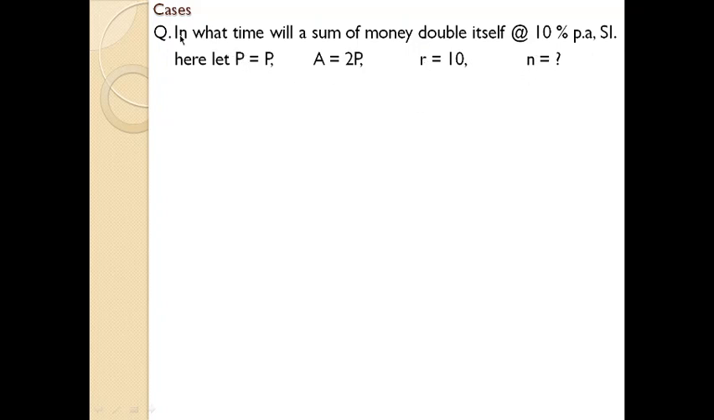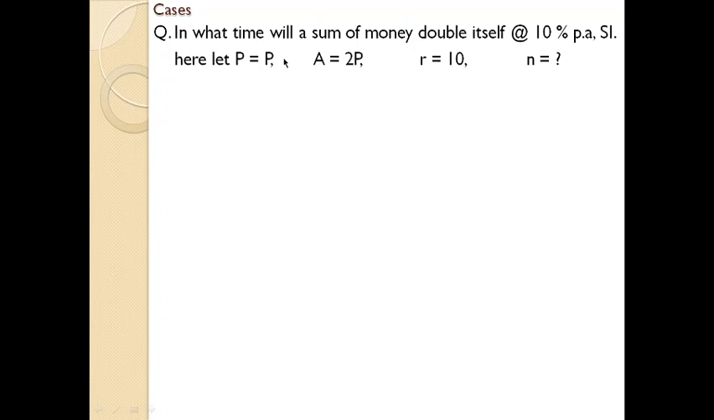P is the principal amount. Since no details are given in the question, let the principal amount be P, instead of X or Y or Z. A represents the annual amount, or the final amount at the end of a certain period, comprising the principal amount plus a certain amount of interest. The question says, in what time will a sum of money double itself? The amount of money at the beginning is P, the principal amount.